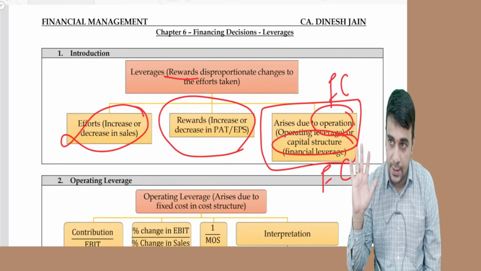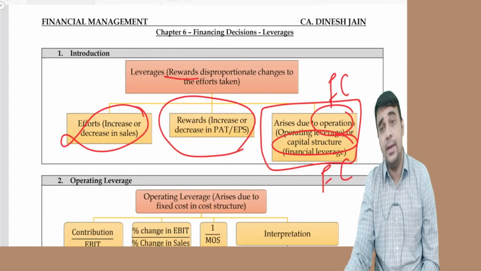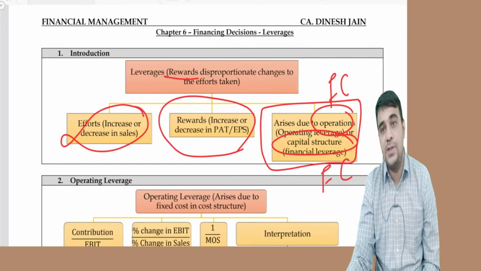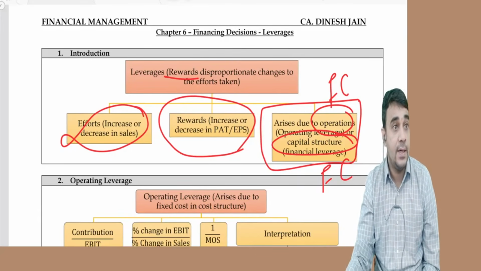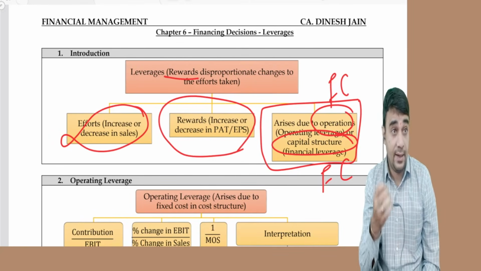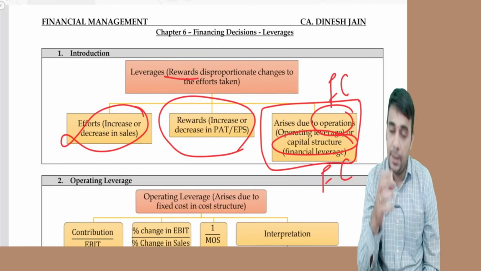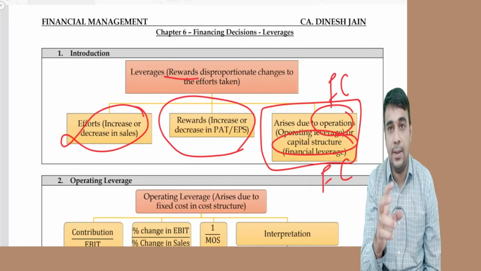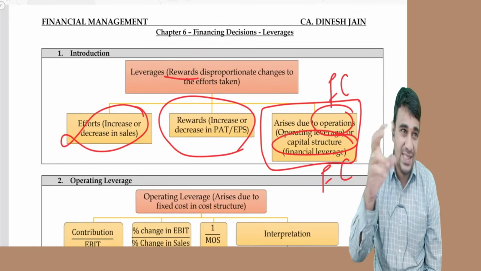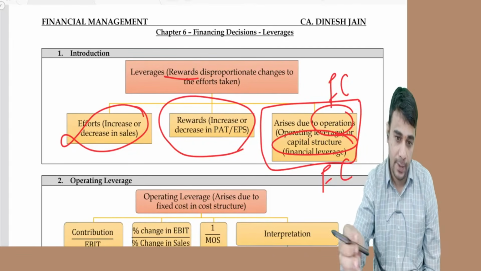Able to understand till this? Any doubts on this? The reward which I get is going to be disproportionate to the efforts which I take. If I'm able to get more reward, happy, but be also ready to have more penalty. What is penalty? Sales going down, you'll be penalized more. Any doubts in this? Okay.